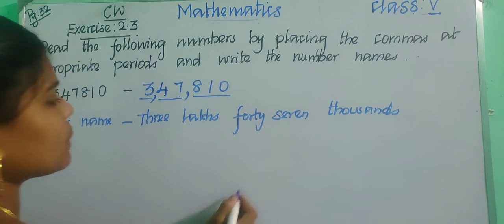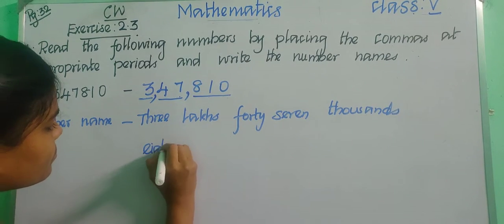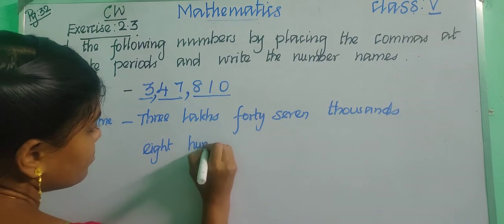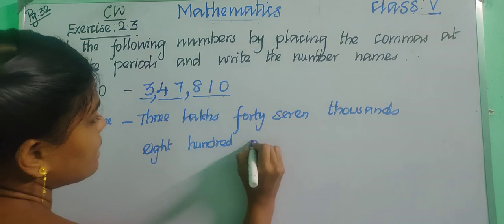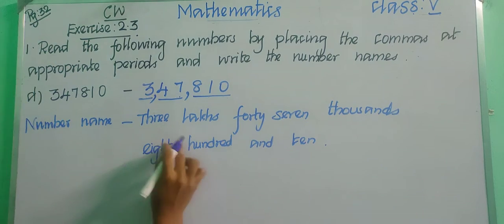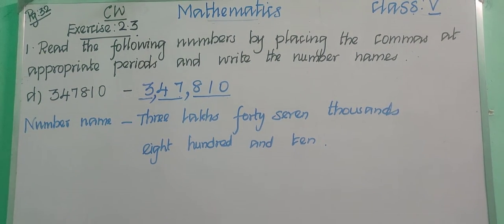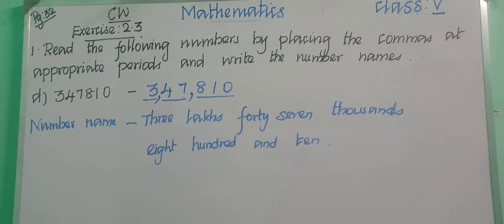And then ones period: 800 and 10. So 3,47,810. Copy it in your classwork notebook. After completing this, write the second question in your classwork notebook.